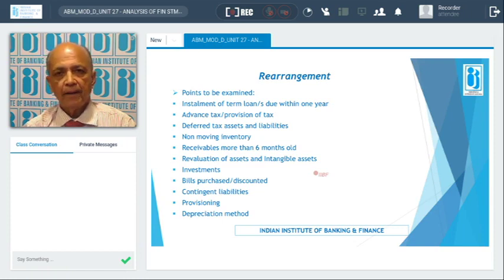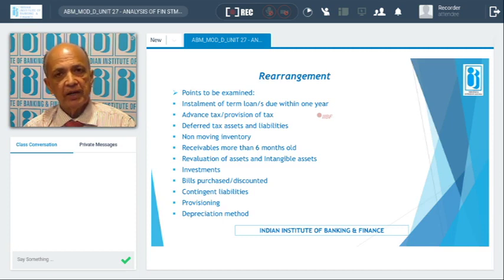As per the directions, the installments of term loan falling due in the next 1 year should be taken as a current liability. But as a lender, when we do the rearrangement, because earlier it was there, the Indian Chamber of Commerce represented to RBI, saying that whatever installments fall due next year would be paid from the income accruals of the next year.